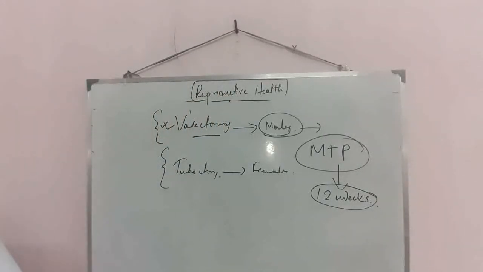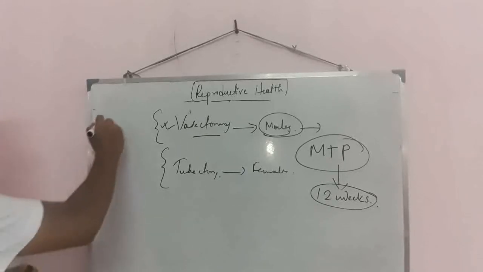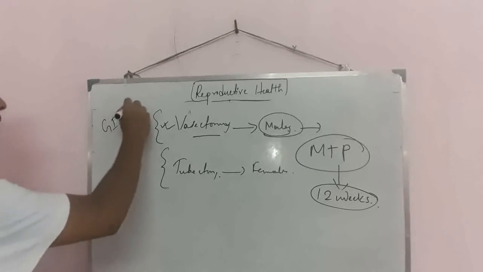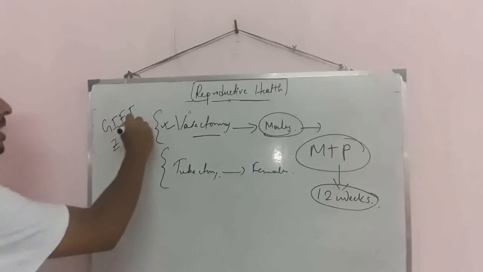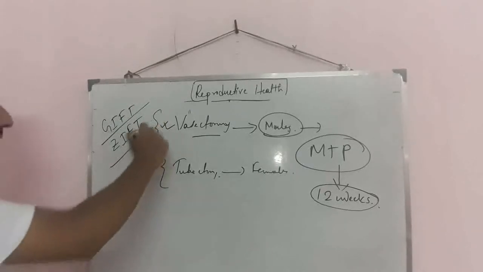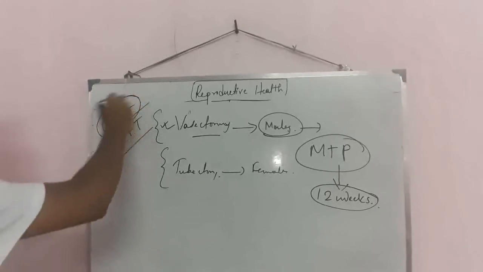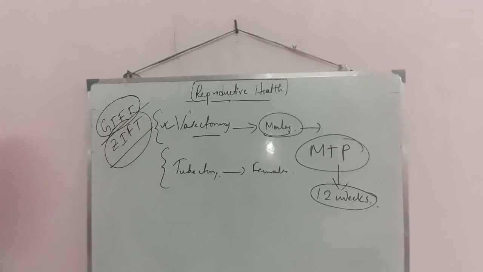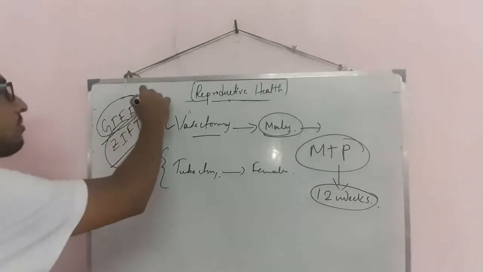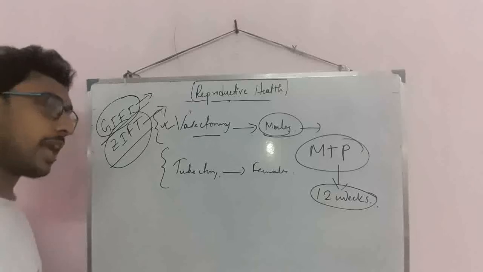So after amniocentesis we have infertility. In infertility two terms are very important. One is GIFT, the other one is ZIFT. Now what about GIFT, what about ZIFT? GIFT means gamete intrafallopian transfer, and ZIFT is known as zygote intrafallopian transfer. So it is gamete intrafallopian transfer, and it is zygote intrafallopian transfer.